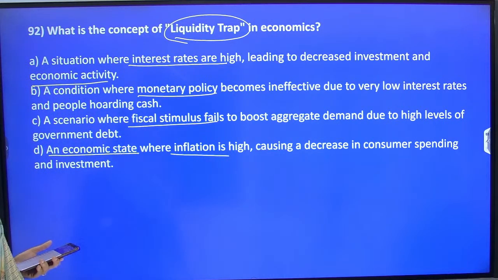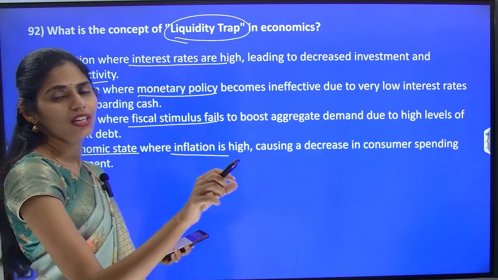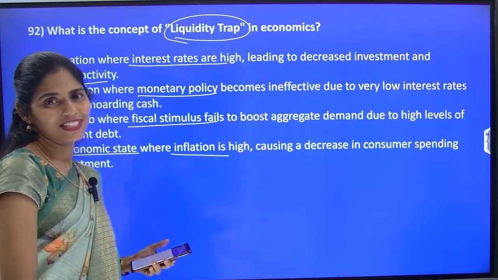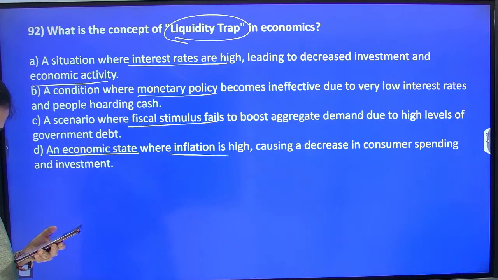So liquidity, if you listen to that word, it is directly related to which concept? Think and tell me, it's very easy. Crack UPSC with me, option D. Okay.